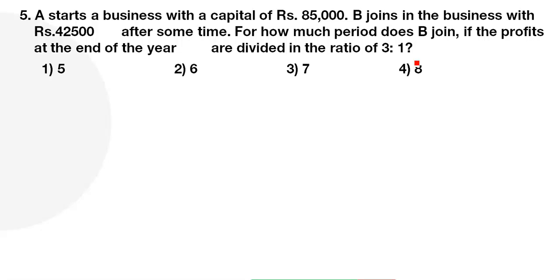A started a business with a capital of 85,000 rupees. B joined the business with 42,500 rupees. After some time, for how much period does B join, if the profits at the end of the year are divided in the ratio of 3:1? Same model problem, numbers change, guys, sir. Same model problem, numbers change. What is the answer?